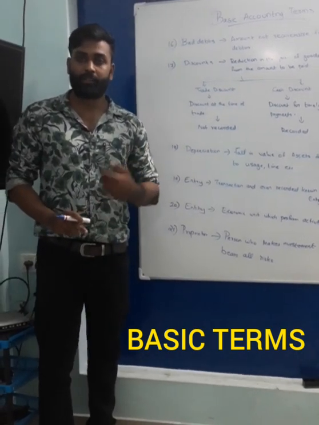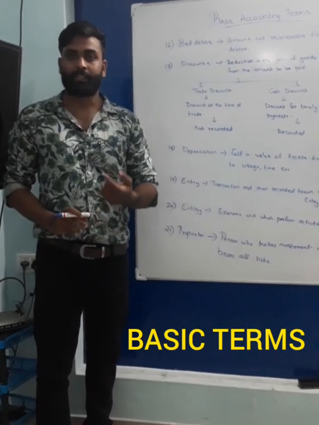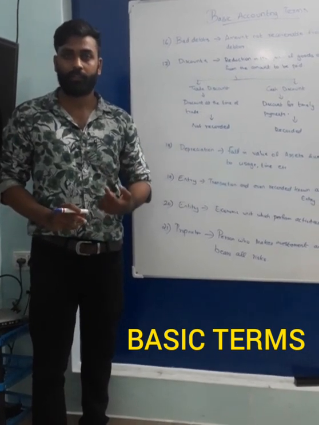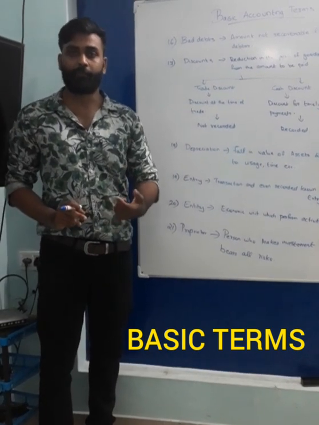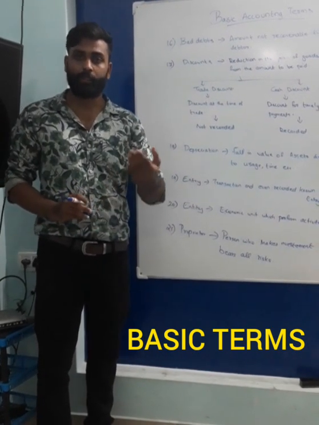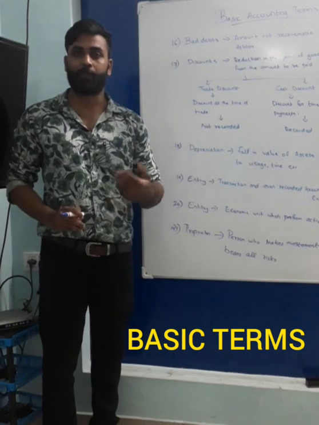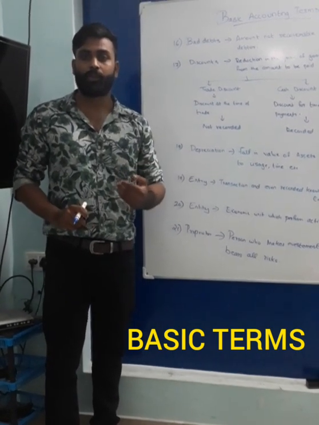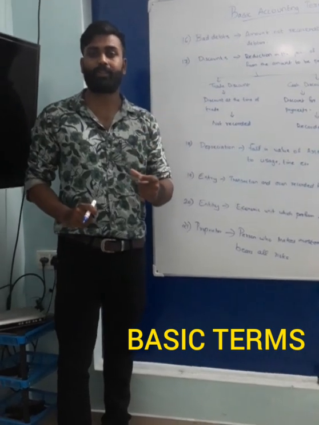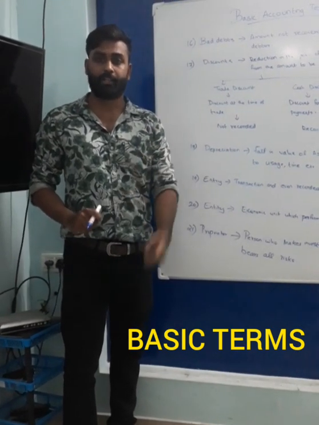When we use that machine, its value gets reduced, because due to usage it may become scrap, or some parts may become obsolete. Such a reduction in value is known as depreciation.